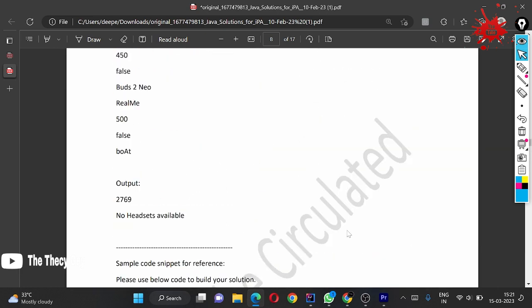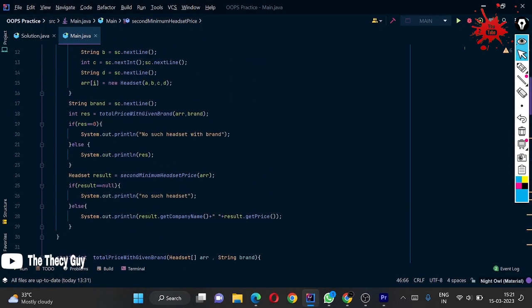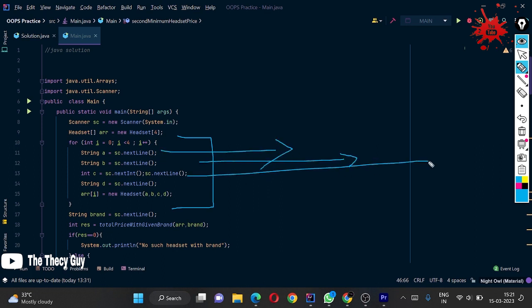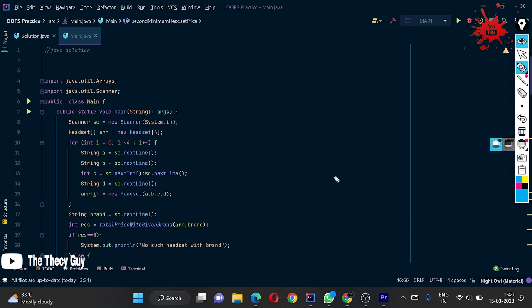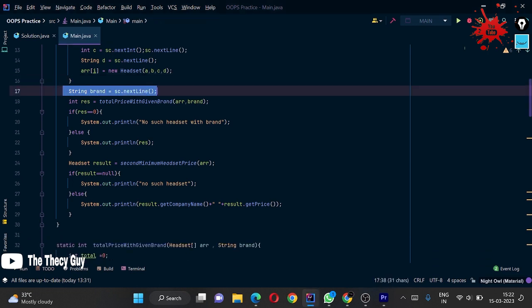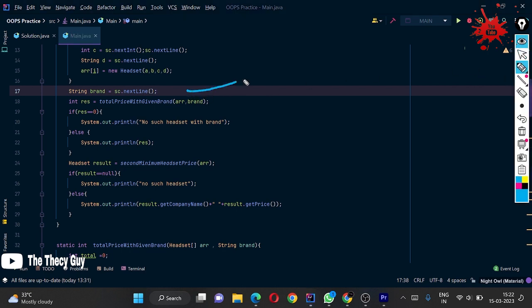Let's check it out. But first of all, let's check what we are doing. Okay, so here we are just coming and we have taken the four inputs. First is for their name, second is for their product, third is for their price, and fourth is for only their availability. Okay, so now if I close this and go to here, we are just checking here the brand. Okay, so in this brand, what we are going to input, we are going to input the brand which is coming from here. Okay, so this brand will indicate a bot brand or anything else.